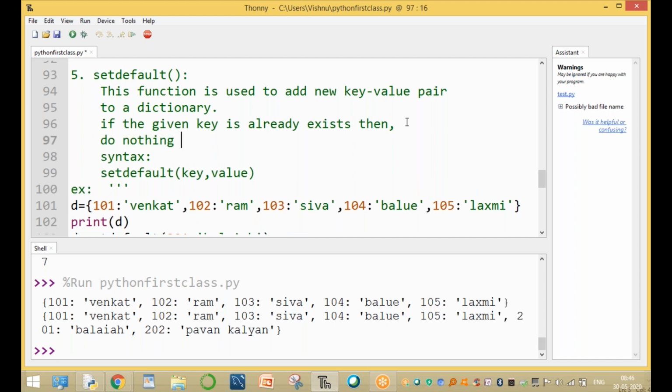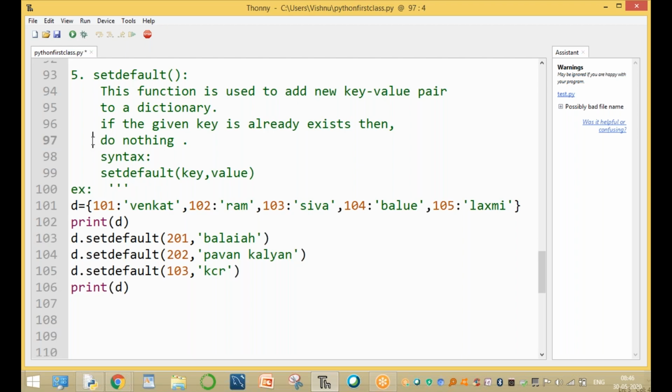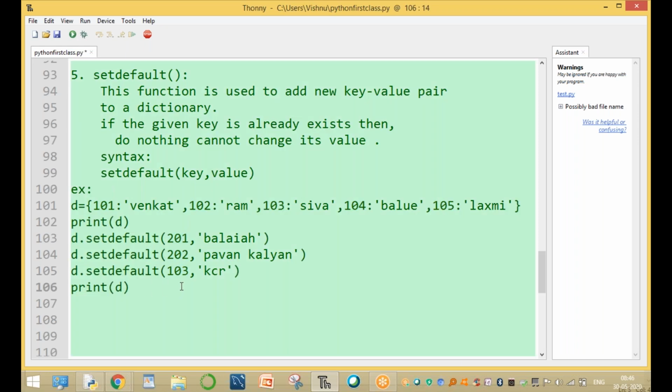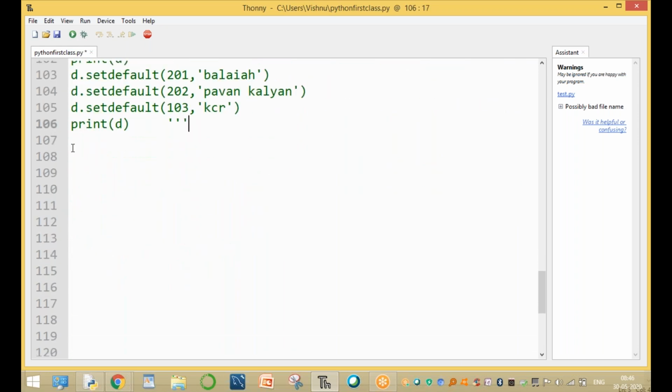Do nothing, without changing the value. It cannot change its value. Why? Because the key is already existing. That's why it cannot change its value. It cannot add the new element to a dictionary. Clear? This is called the setdefault function. Clear? And the next one is the popitem function.